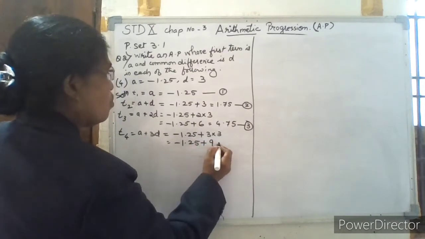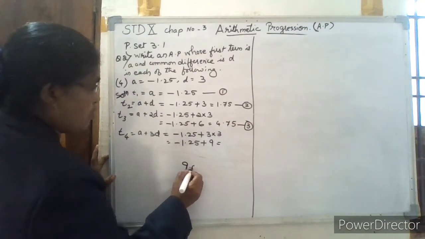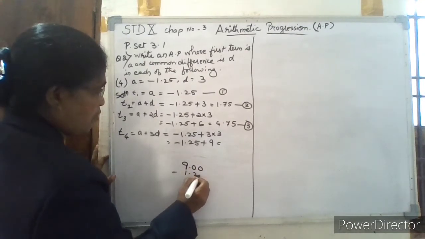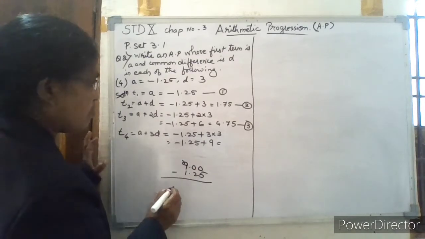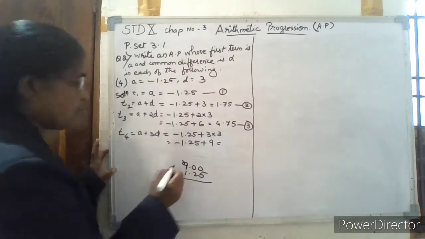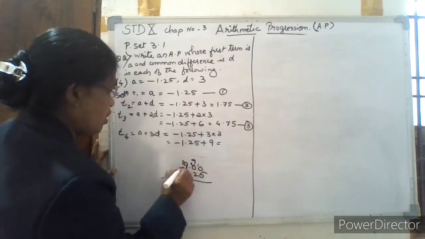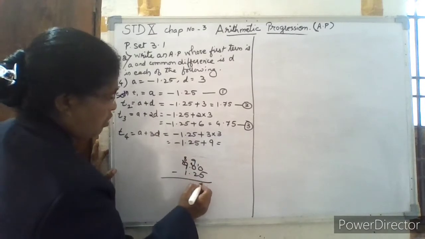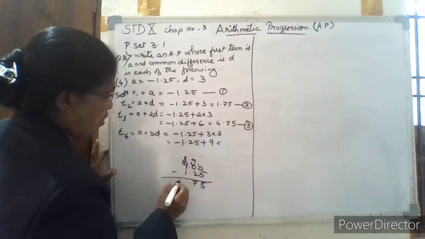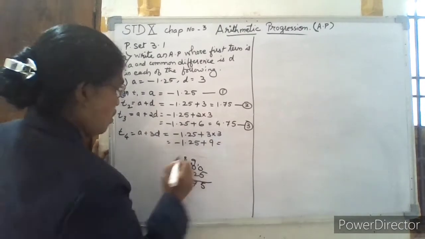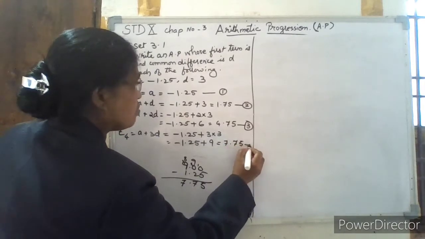So it will be 9.00 minus 1.25. From 9 you borrow 1, it is 10, and again borrow, 9 will remain, here 8 is remaining. So 10 minus 5 is 5, 9 minus 7 is 7, and 8 minus 1 is 7. Sign of the greater number, it is positive. So 7.75. This is the fourth term.